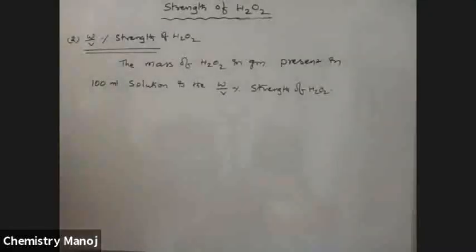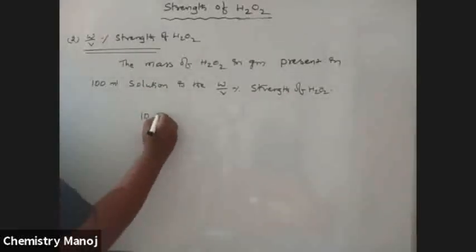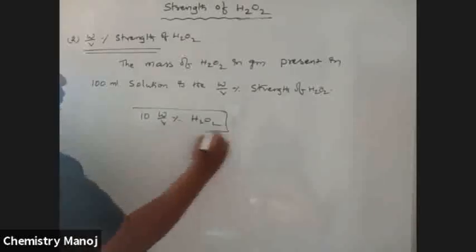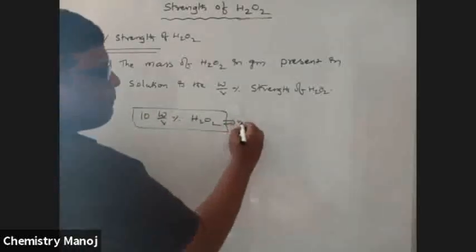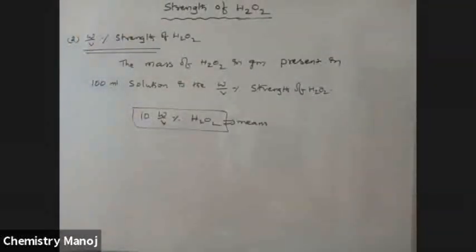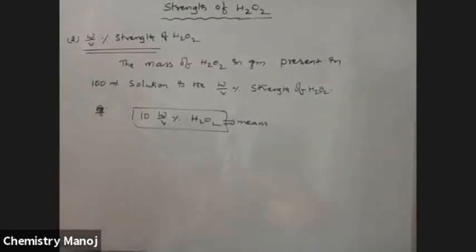Very, very important, my dear boys. For example, 10 weight by volume percentage H2O2. What does it mean? What is the meaning of this? Tell me the meaning. Yes, 10 grams. For what?